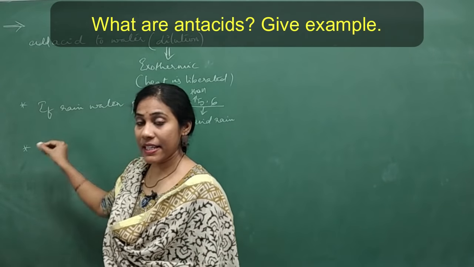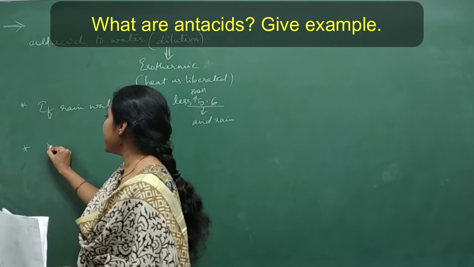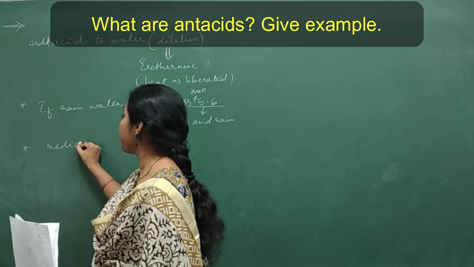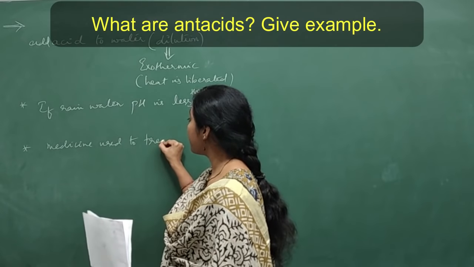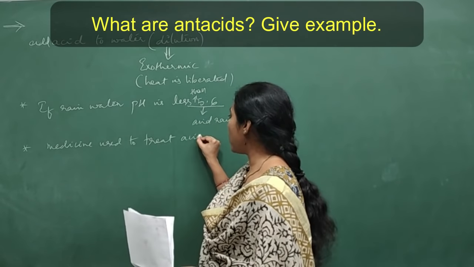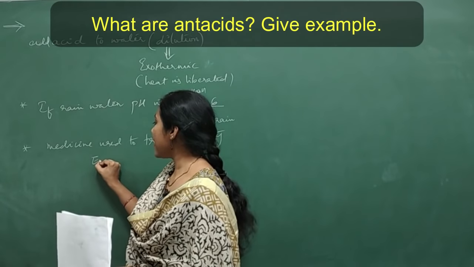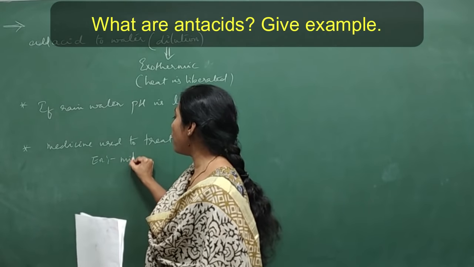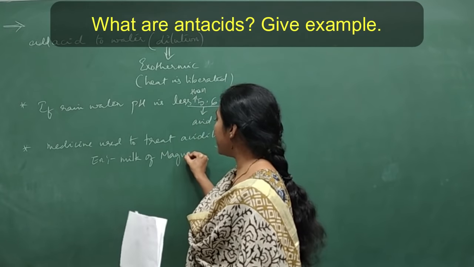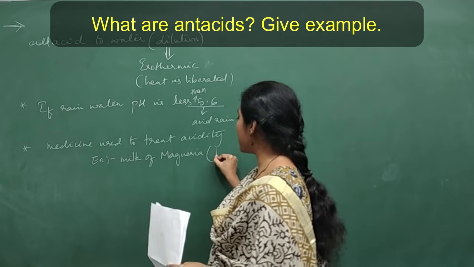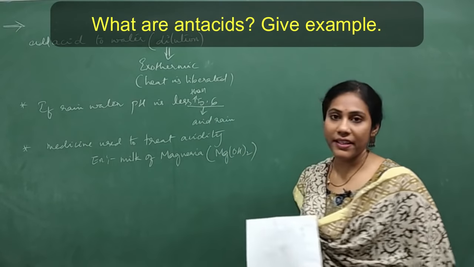Antacid is a medicine that is used to treat acidity, the acidic problem. So what is the example you can give? Milk of magnesia can be an example, which is nothing but magnesium hydroxide, isn't it?